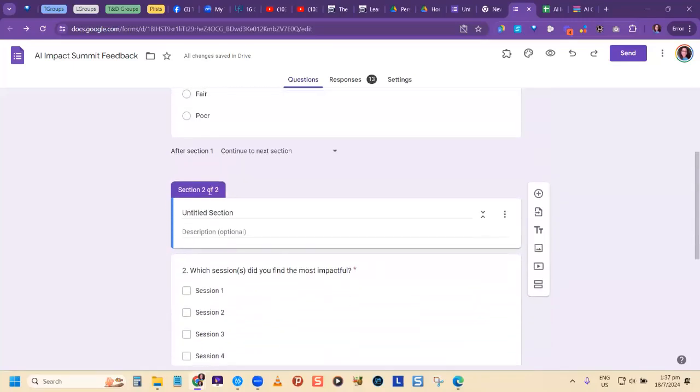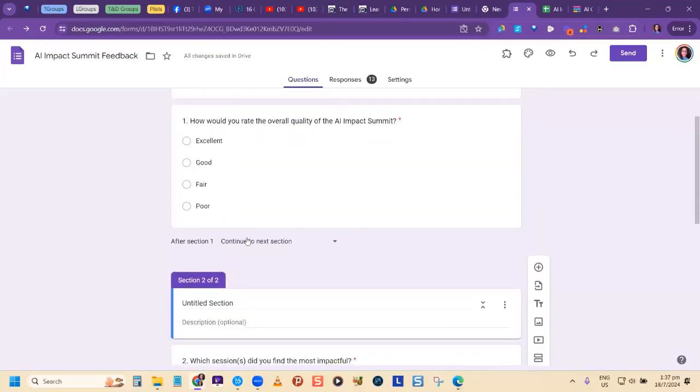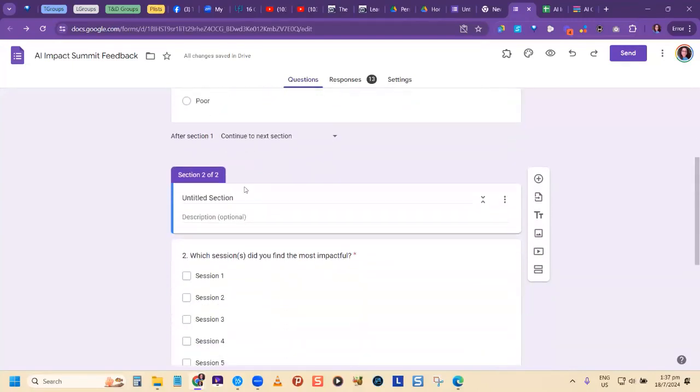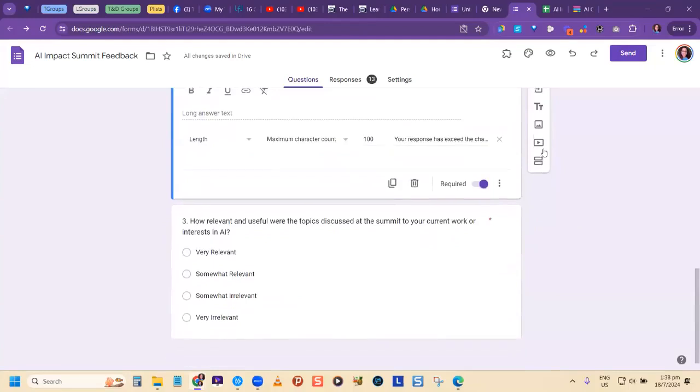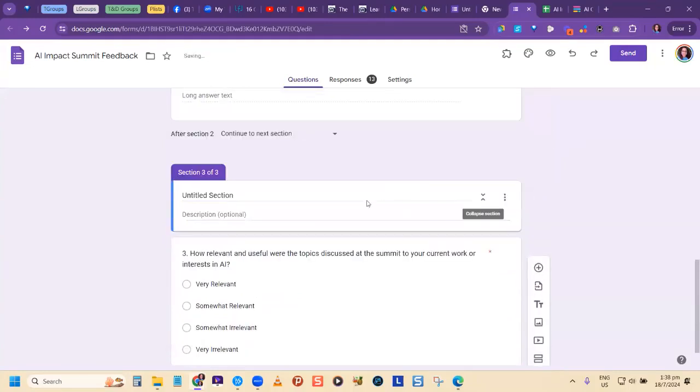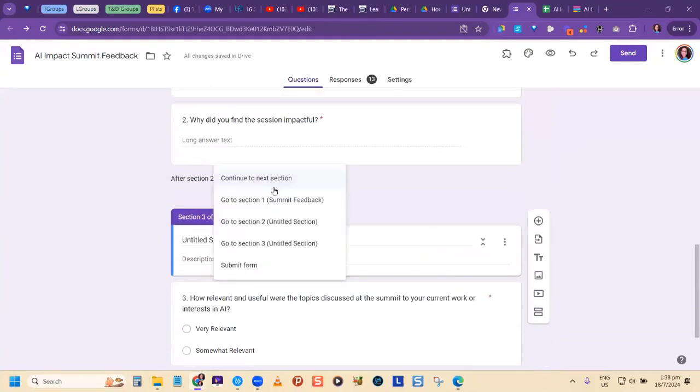So this is section 2. We see that this extra part comes up. It says after section 1, where you want them to go. Continue to next section. Suppose I put up another section. Let me come and put another section right here. With trial and error, you can test out these different things. I'm just showing you that once we add more sections, we see different things.